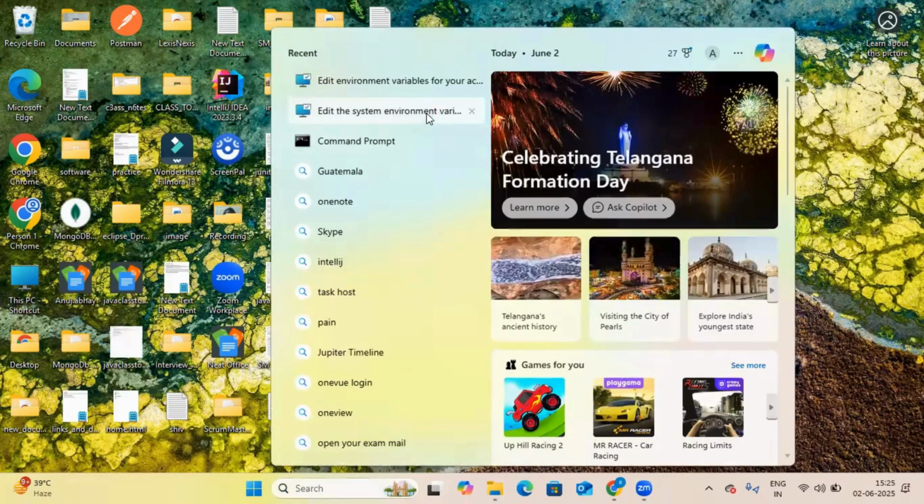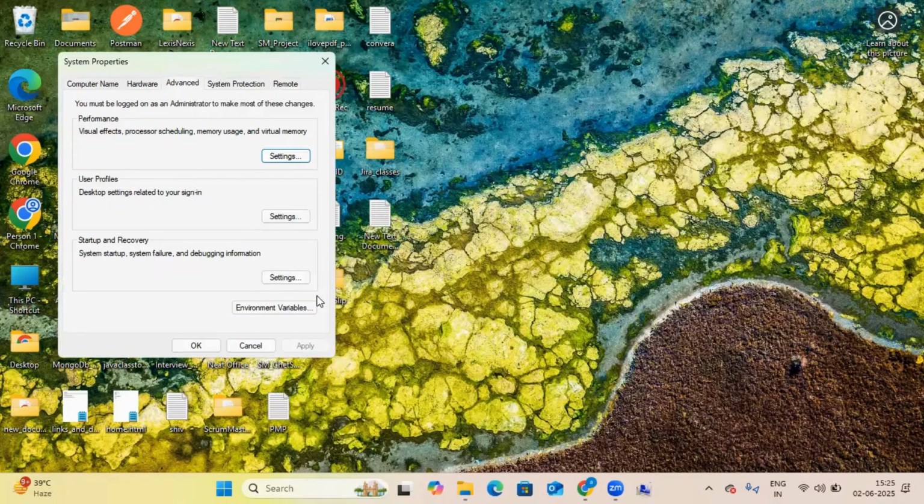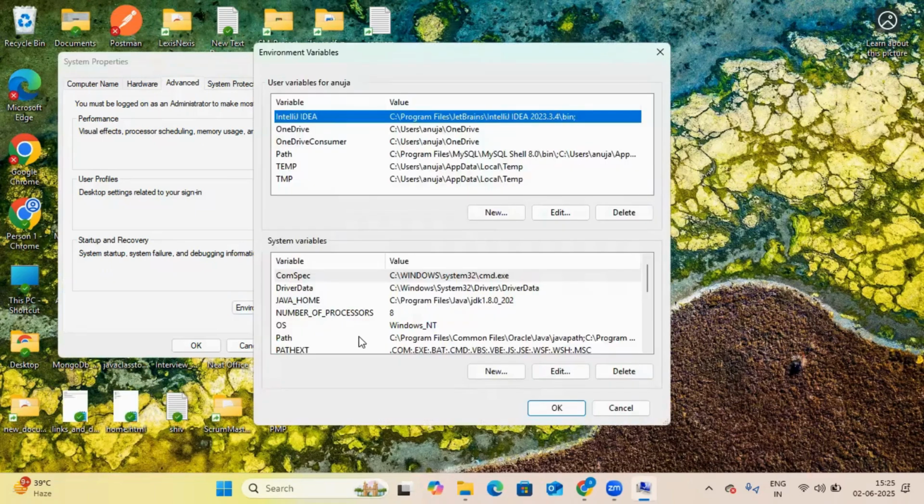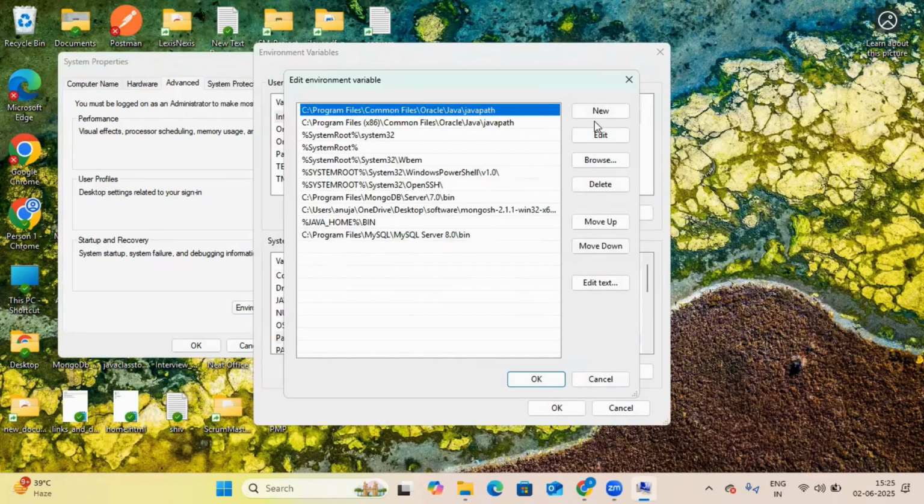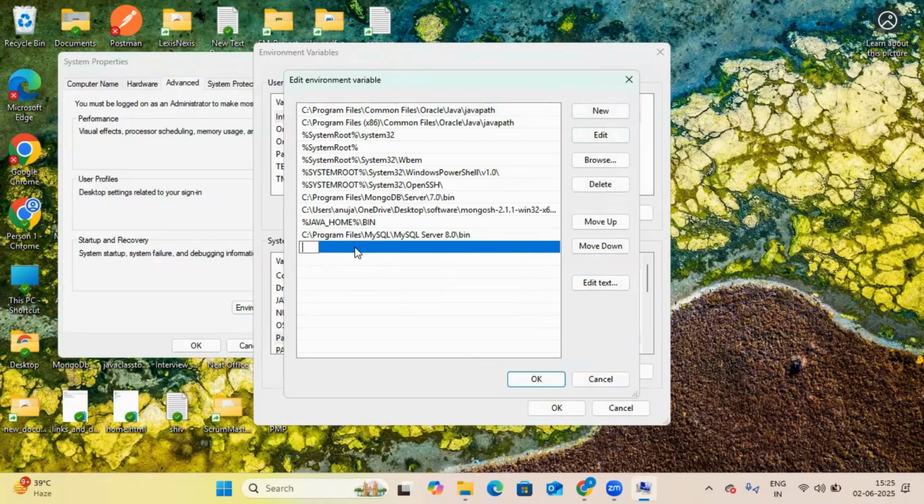Now, environment variable, advanced, environment variable, Path. Now click here on New. You have to paste your path here. Control plus V. Why Control plus V? You will paste the path. Now I will not paste because I have already done it, you can see it is already set up.